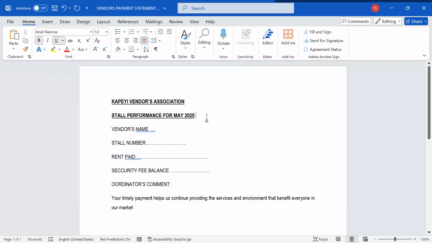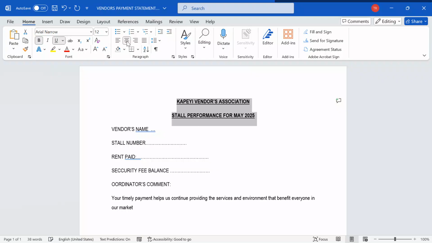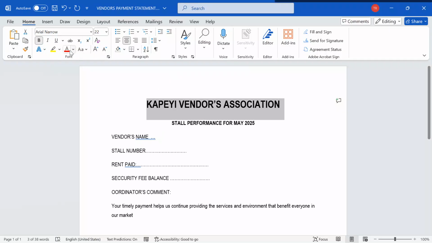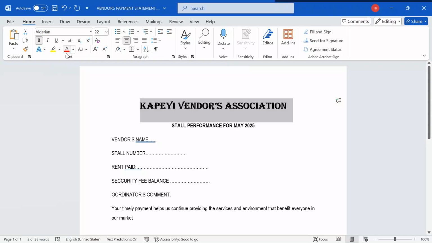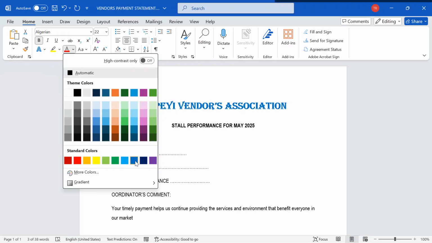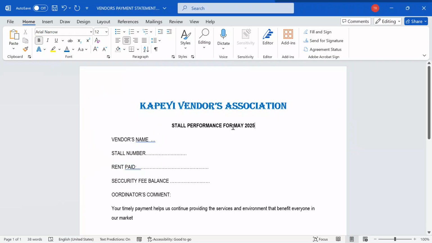Okay, now after doing this, I can come to my heading. I align it center, and then I can decide to change. I can bold, increase the size of this, and also give it a unique font style. I'm trying to make my statement a bit different.